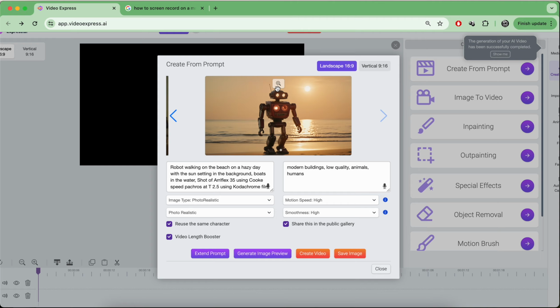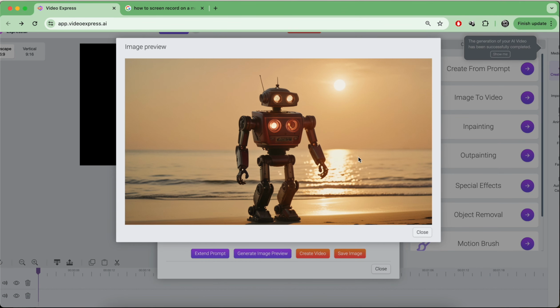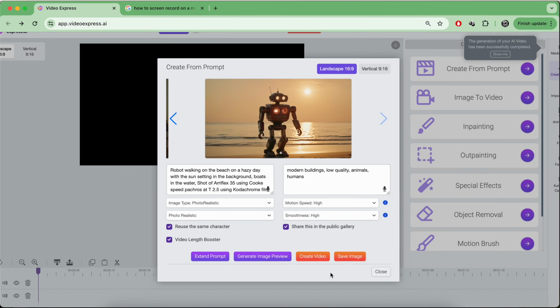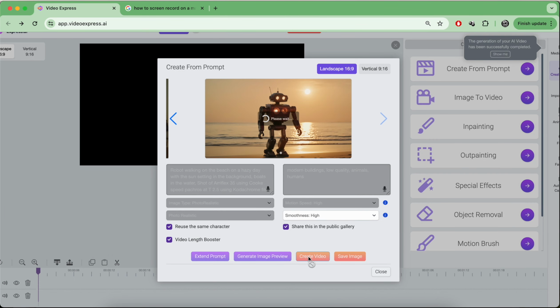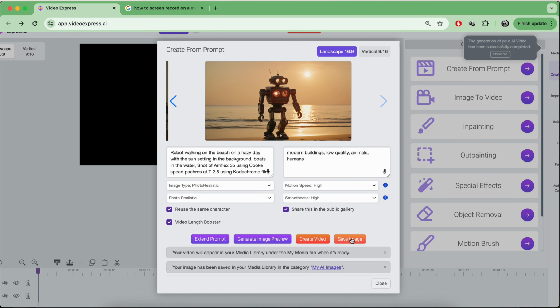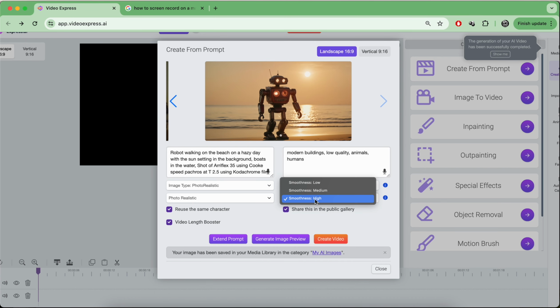Okay, here we have another one. It's the same robot, another angle. There aren't any boats this time. Don't know why that happened, but it's just another thing to realize. So I'm gonna create another video. I'll just save my image. Oh, sorry, I'm gonna create my video in medium.